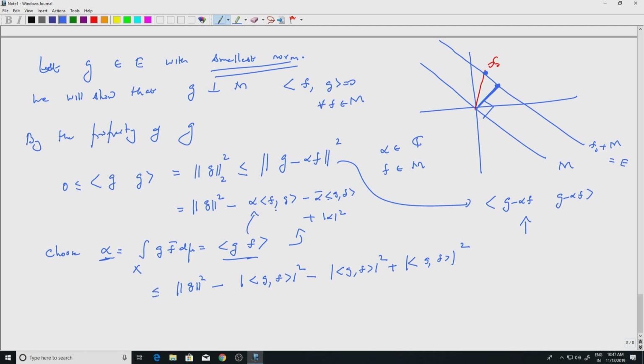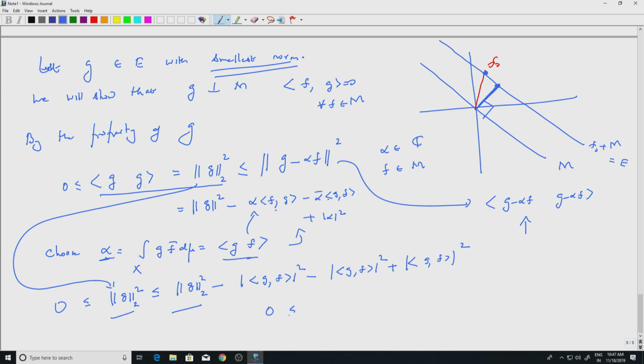Okay, so here I have norm g square, which is greater than or equal to 0. If I look at this, I have not done any extra work here. I have started with the L2 norm g square, and I have just written it down here again. The other part is just the computation. So if you look at this, this and this get cancelled. There are 3 terms, of which 2 will get cancelled and you will get a negative sign.